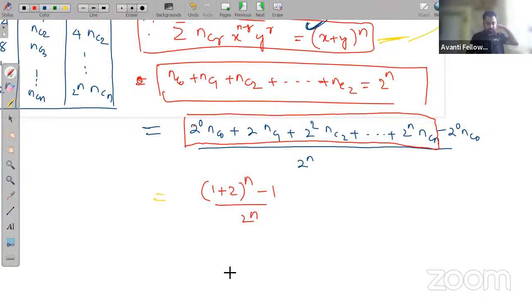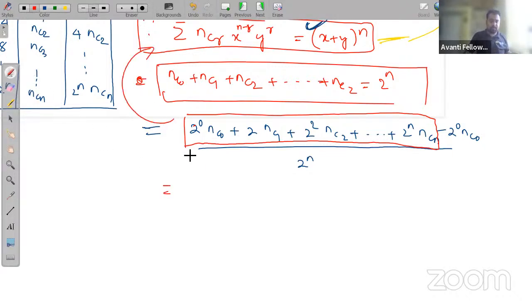Tell me, how are you getting this? Are you confused? Let's see. Okay, again I am telling you. If I write this in this format, how can you write it? This will be summation nCr into 2 to the power r.